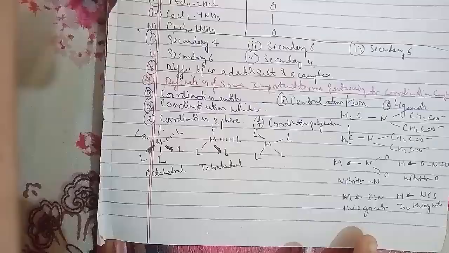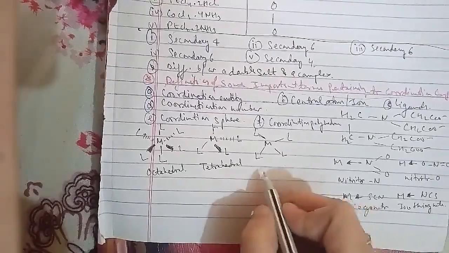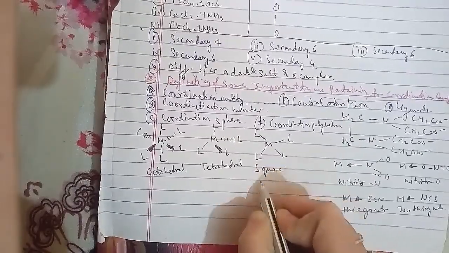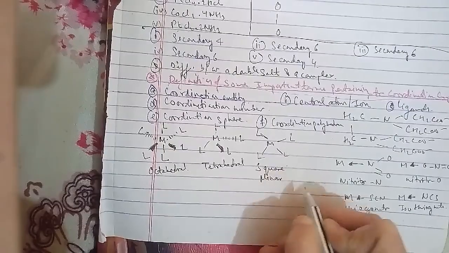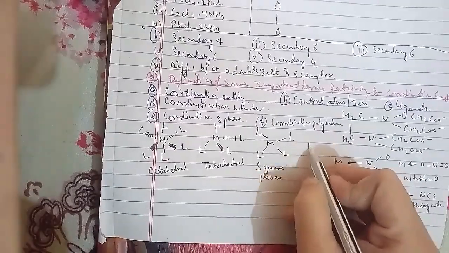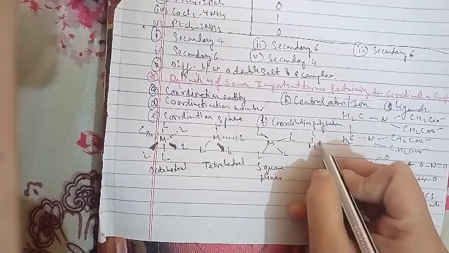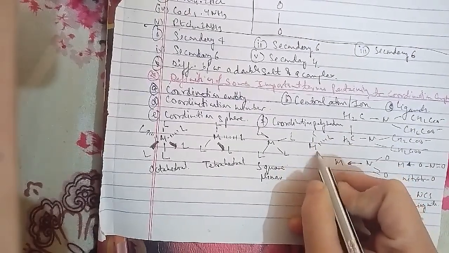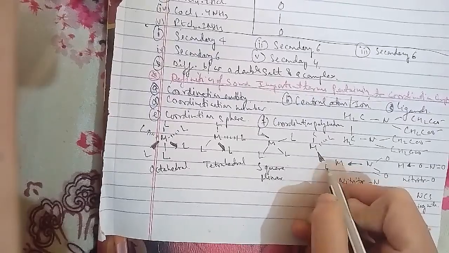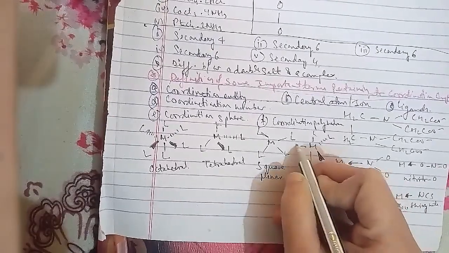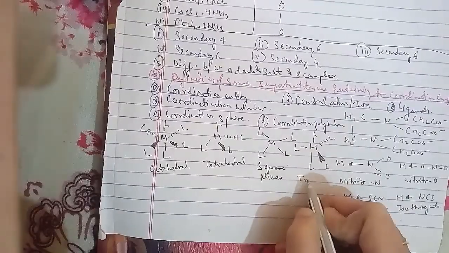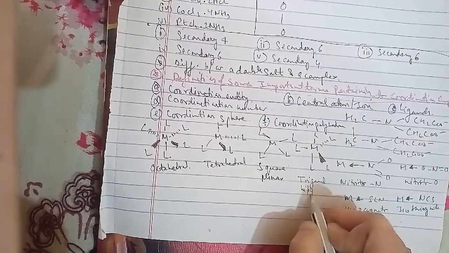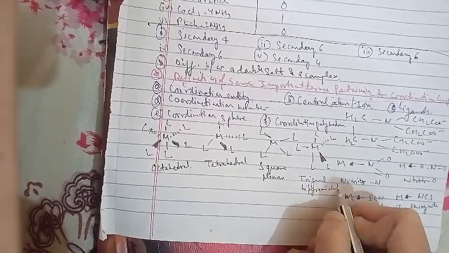Another one we have is M with L, L, L, L, L. This is square pyramidal. So these are the shapes of different coordination polyhedra, where M represents the central atom/ion and L is a unidentate ligand.